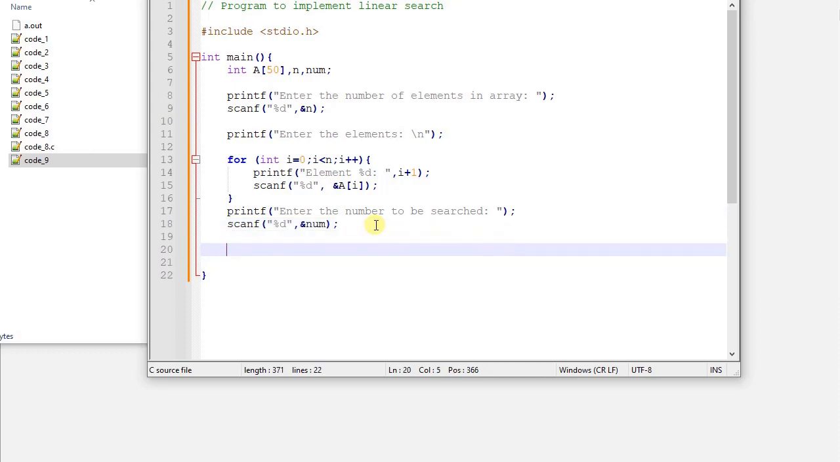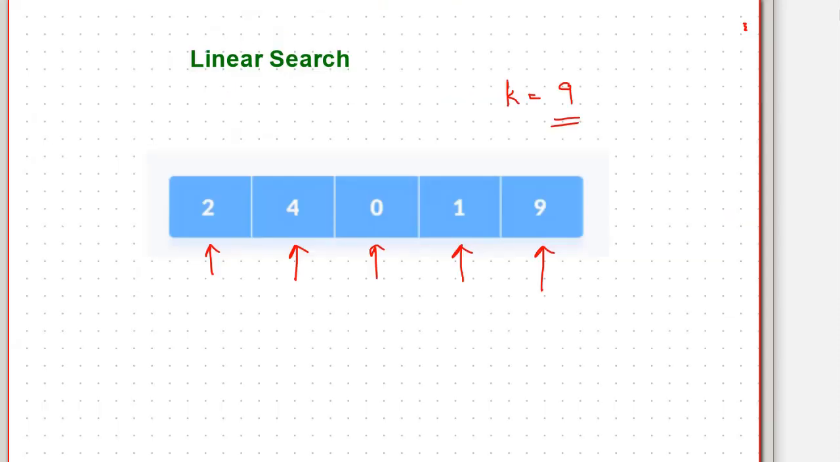Now we need another for loop, because what we are going to do is, we got this number and we have stored it to the variable num. Here instead of k I have actually stored it to the variable num. Now I have to loop. I have to check if this is equal to the first element, then second, third, etc. So I need a for loop.